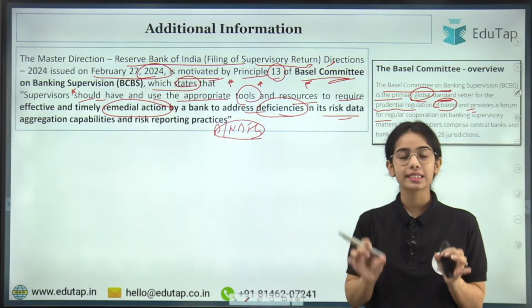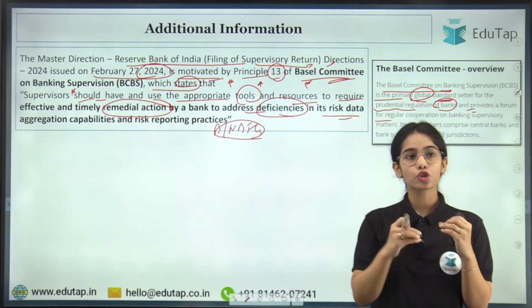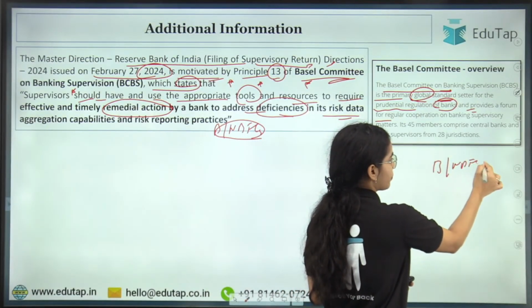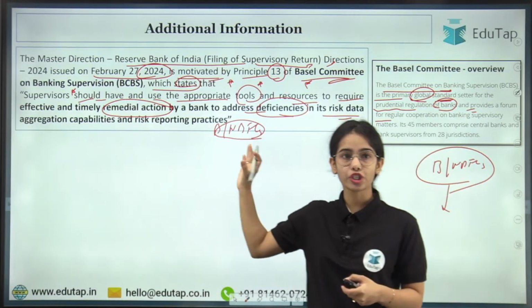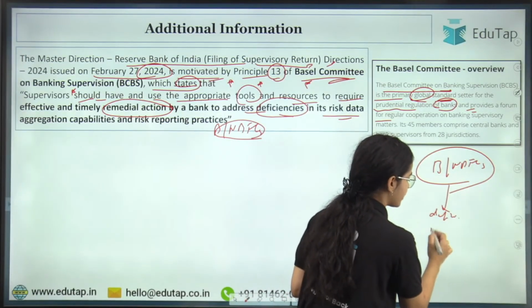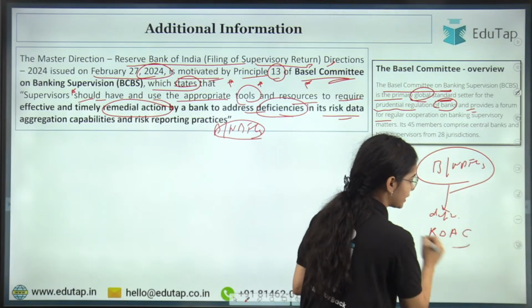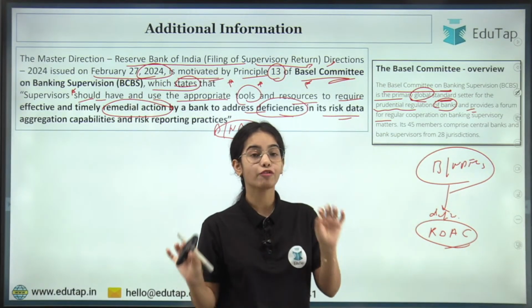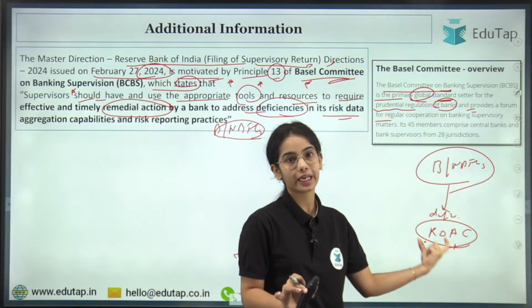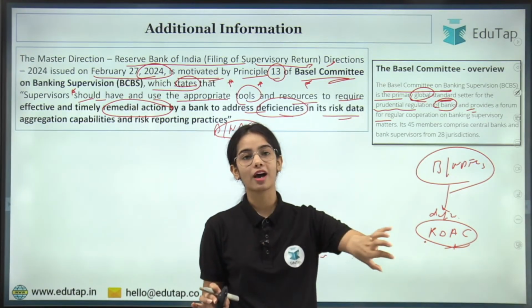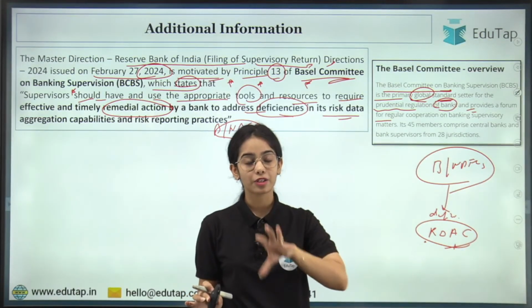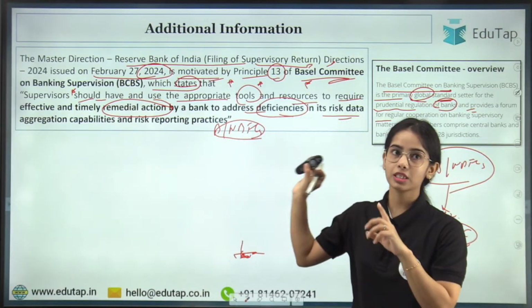So basically the idea is that as per Principle 13 of the Basel Committee, the supervisors have to make sure that the banks or NBFCs that have the deficiency in risk data aggregation capability, that means they do not have good ability to aggregate the risk data, the RBI has to take steps for those banks and NBFCs,